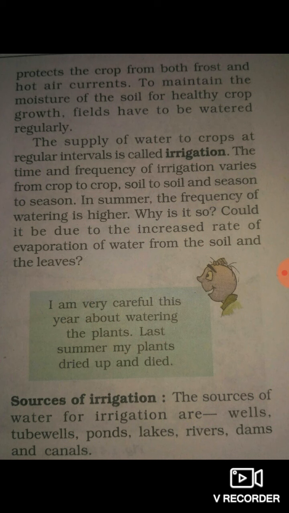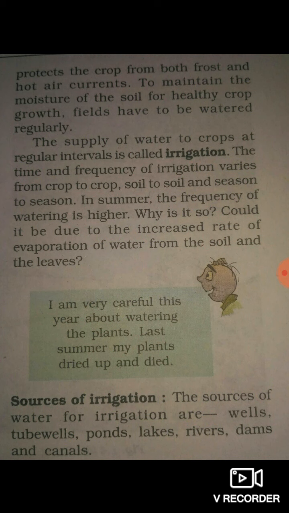Supply of water to crops at regular intervals is called the process of irrigation. The time and frequency of irrigation varies from crop to crop, soil to soil, and season to season. In summer, the frequency of watering is very high. In this way, the transpiration of water through plants is very high. It is also due to the increased rate of evaporation of water from the soil and leaves.